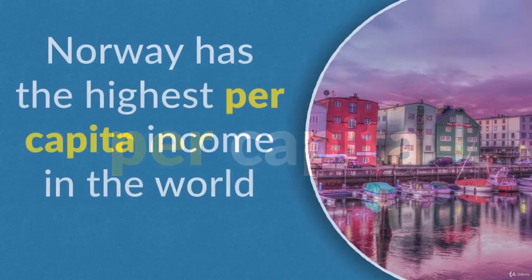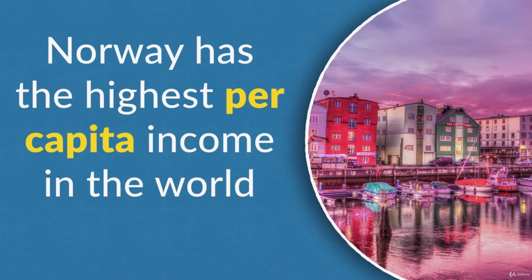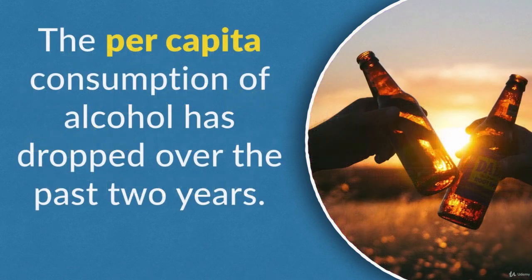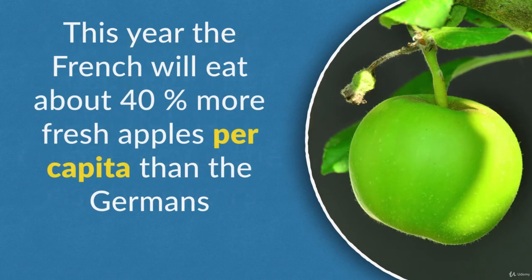So for example, we say Norway has the highest per capita income in the world. So you total the total income of Norway and divide it by the number of people, the number of heads in the country. The per capita consumption of alcohol has dropped over the past 2 years. So each person drinks less alcohol.